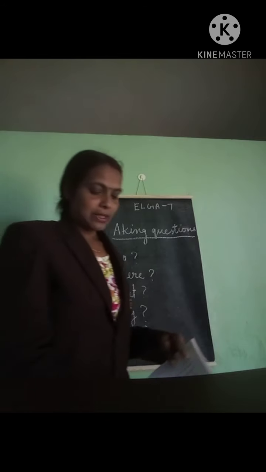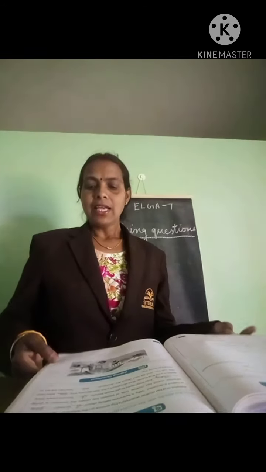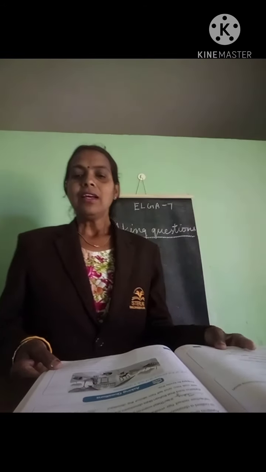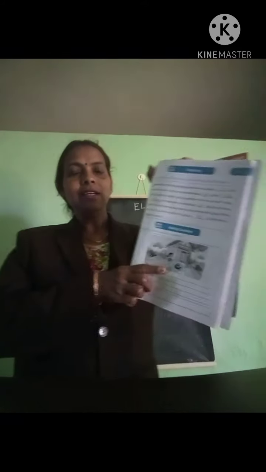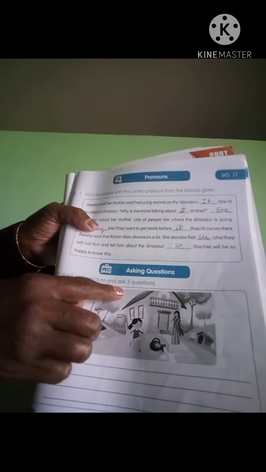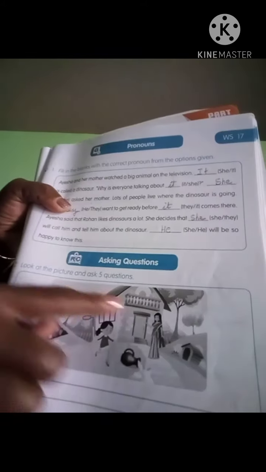Open page number 77, sorry, not SR, WS 17. Now see here: look at the picture and ask 5 questions. You have to see this picture and ask 5 questions.